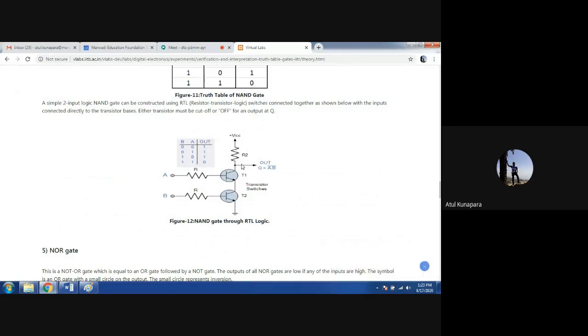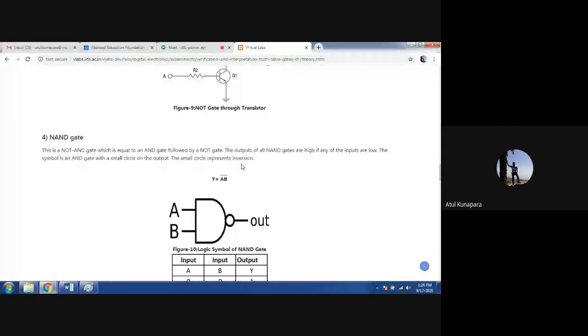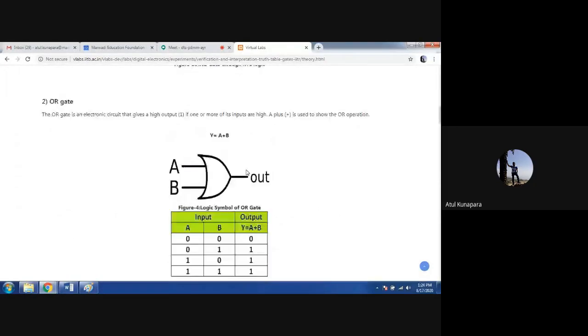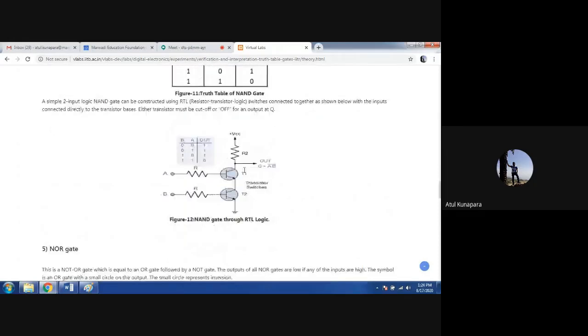In the AND gate circuit, it was like this. Look at this. Here resistance R2 is connected on the ground side and we are taking the output from here. Whereas in case of the NAND circuit, it is like this. Our resistor R2 is connected on the VCC side and we are taking the output from here. That's the only change.